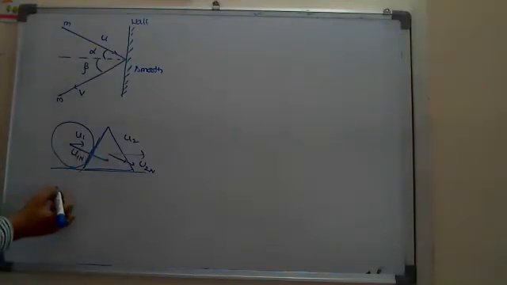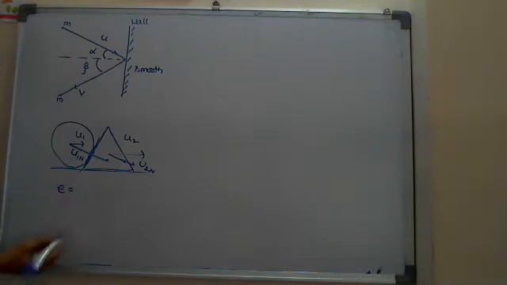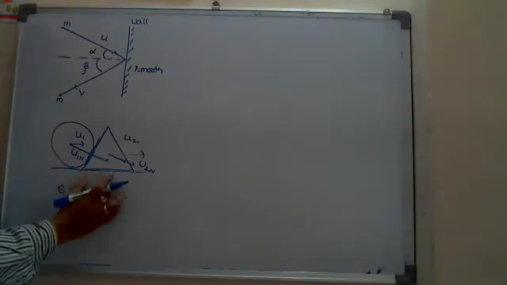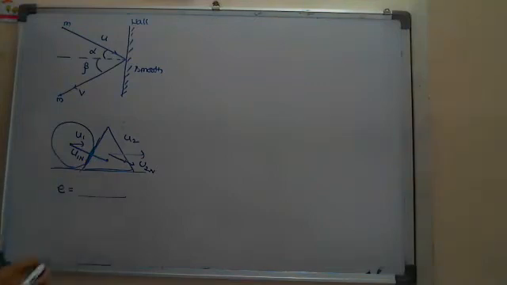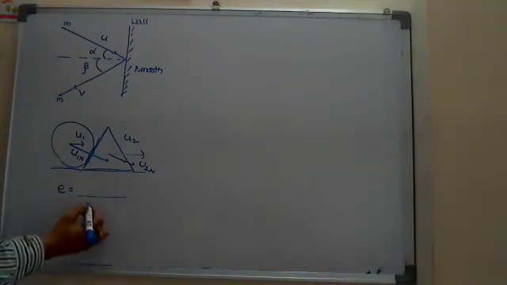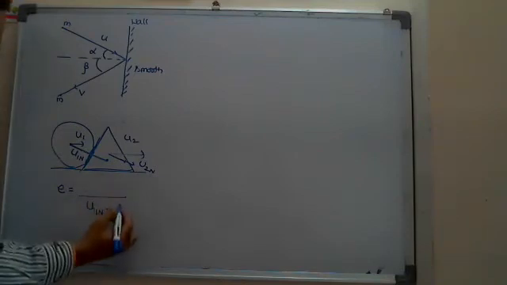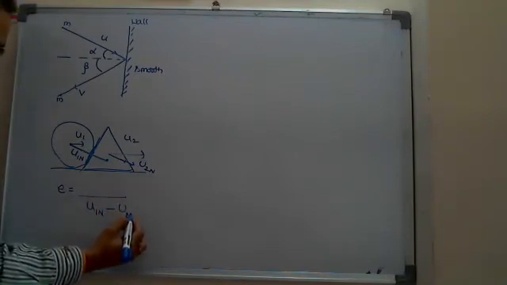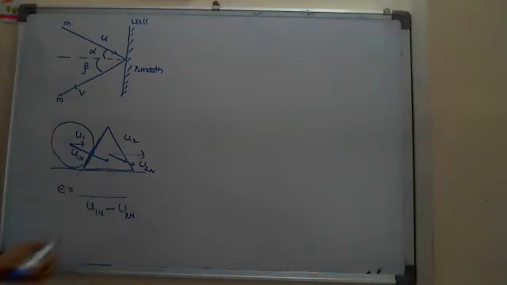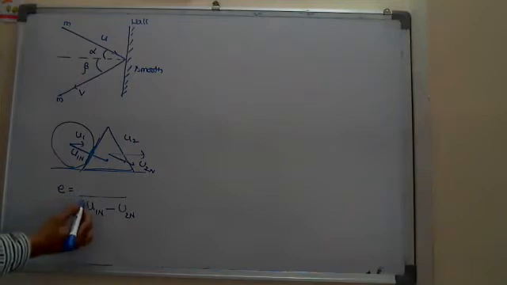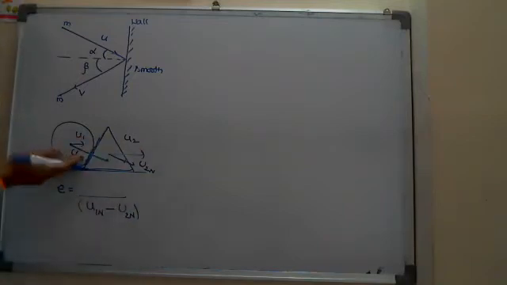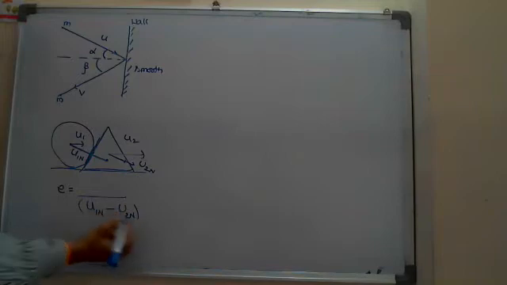So while writing the coefficient of restitution, we write relative velocity of separation divided by relative velocity of approach. Relative velocity of approach means generally we write u1n, along the normal direction, minus u2n, in the normal direction. N stands for normal direction. This is the relative velocity of approach. If it moves in the opposite direction, we write minus of minus, that we write plus.